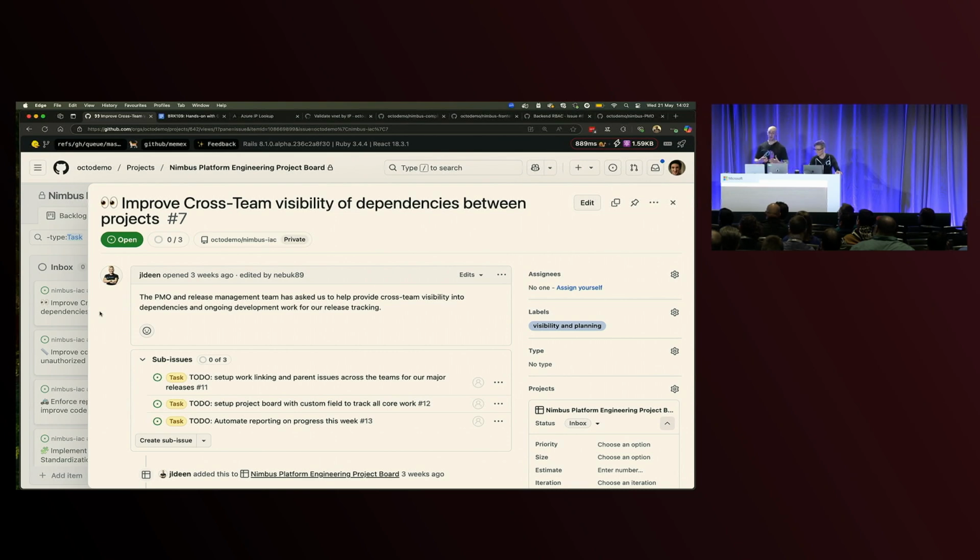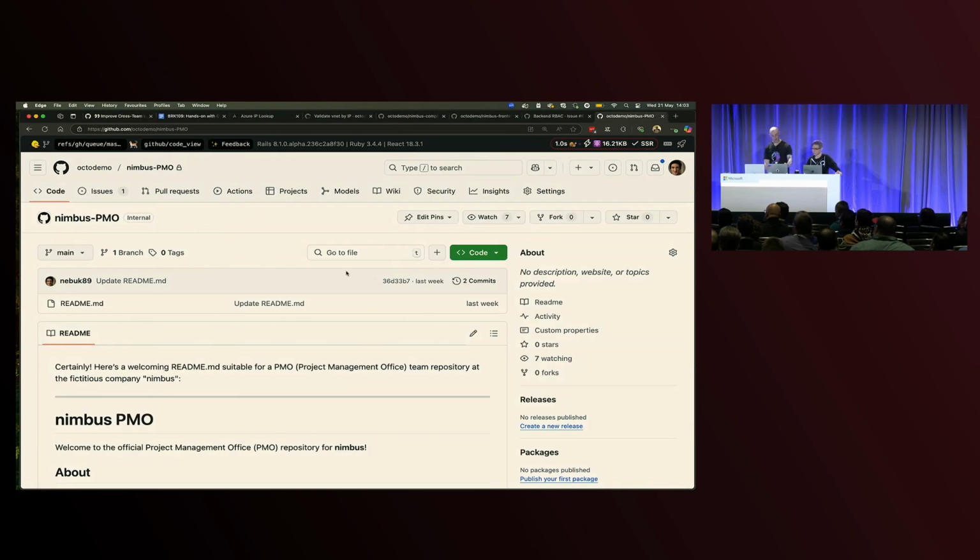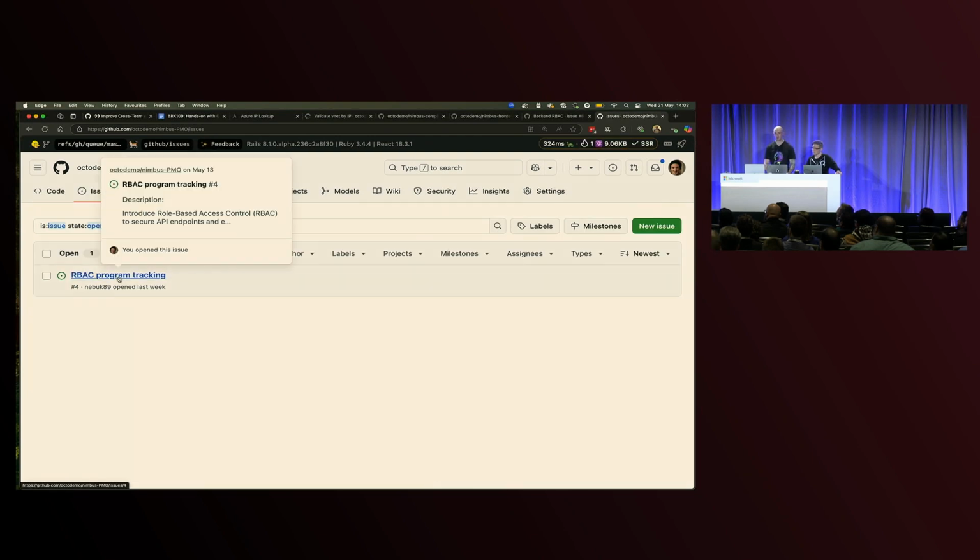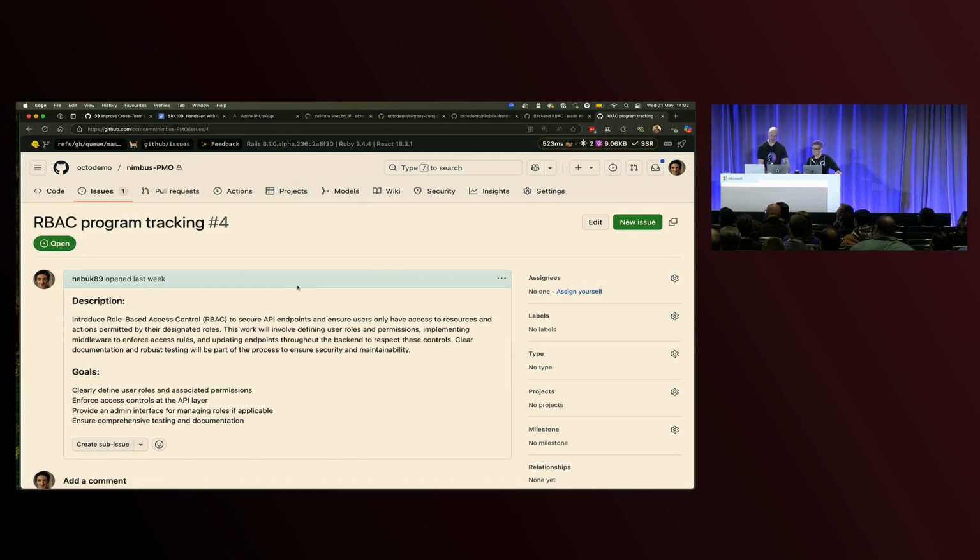In this instance, our PMO has asked us to look at 3 core things: how we can provide work linking, how we can set up a project board for them with some custom attributes, and ultimately how we can automate some of that reporting around what they're doing. So let's jump in and have a look, first of all, at how work linking is set up in GitHub. In our PMO repo, we've got only one issue: an item to track our role-based access project across our front-end and back-end repos.